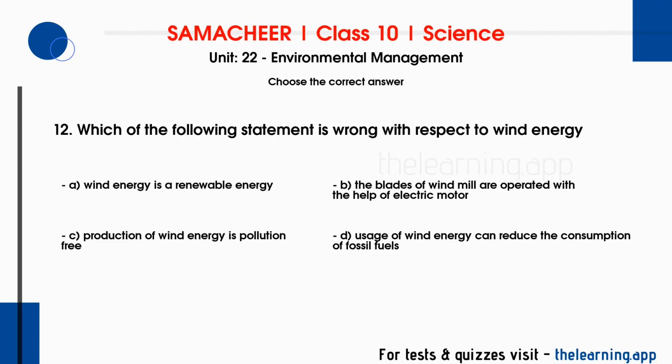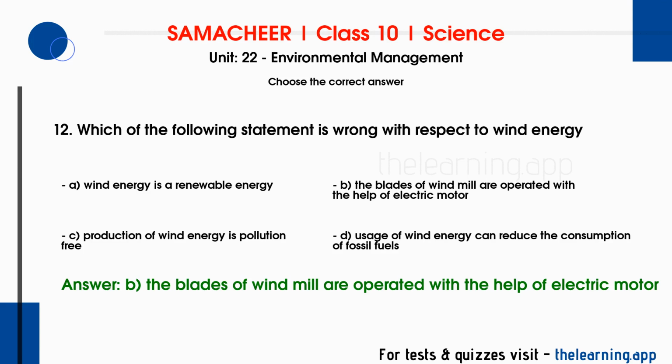Options are A. Wind energy is a renewable energy. B. The blades of windmill are operated with the help of electric motor. C. Production of wind energy is pollution-free. D. Usage of wind energy can reduce the consumption of fossil fuels. Correct answer is B. The blades of windmill are operated with the help of electric motor.